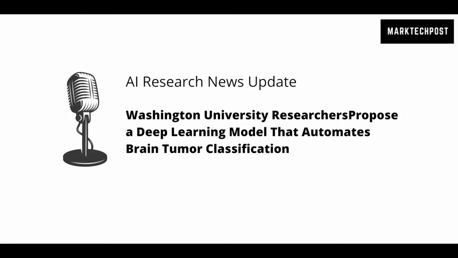Washington University researchers propose a deep learning model that automates brain tumor classification. Biopsies are always the first call when it comes to diagnosing a case of brain cancer. Surgeons start by removing a thin layer of tissue from the tumor to find signs of disease closely under a microscope. Although biopsies are very presumptuous, the samples collected only represent a snatch of the whole tumor.